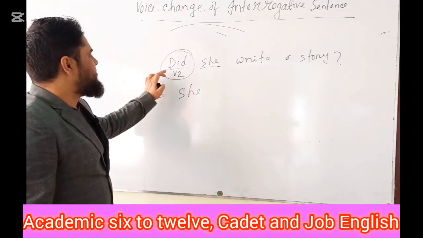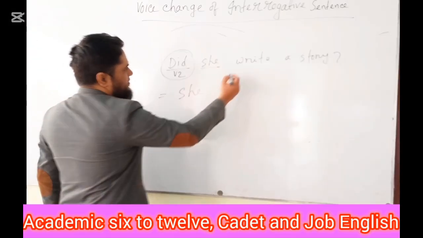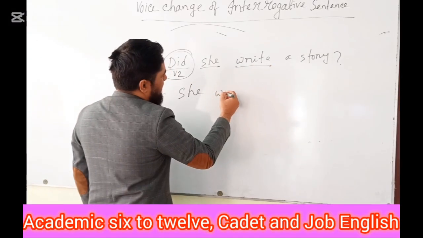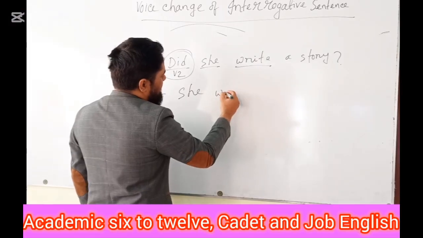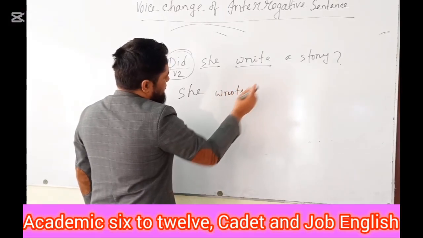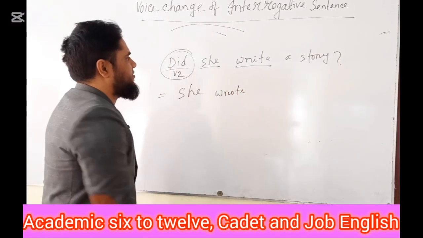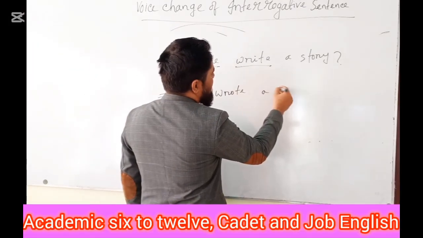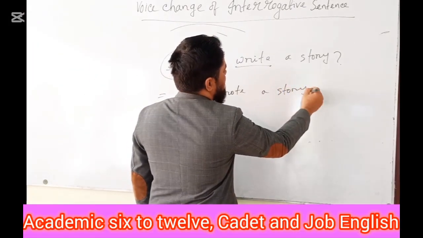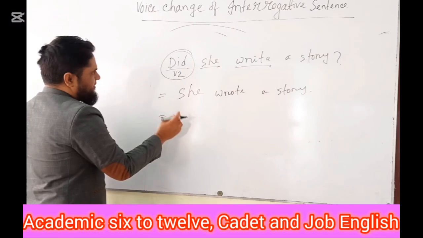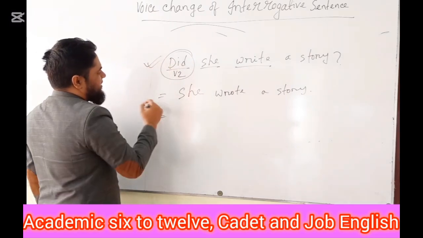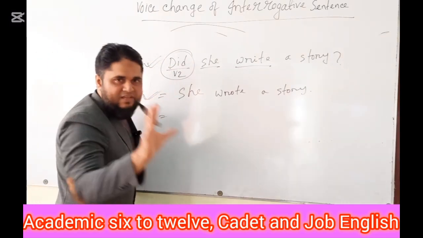If you find out any past indefinite tense, then the main verb or the principal verb needs to be written in past form. She wrote a story. Full stop. This was an interrogative, and this is now the assertive form.